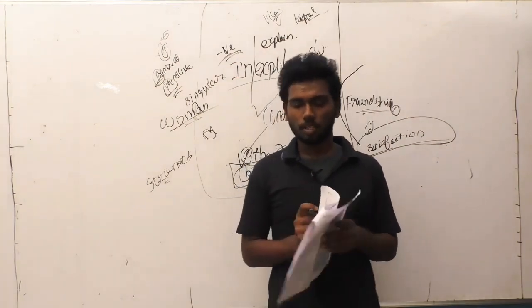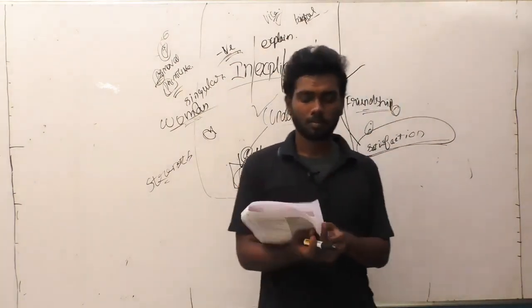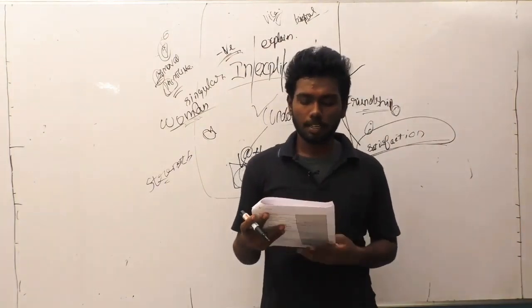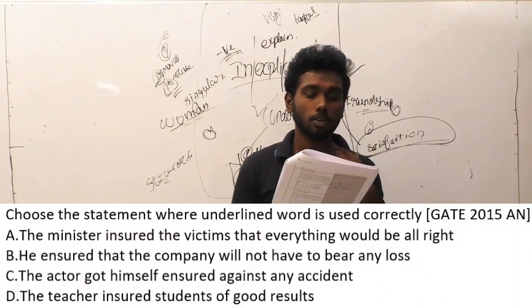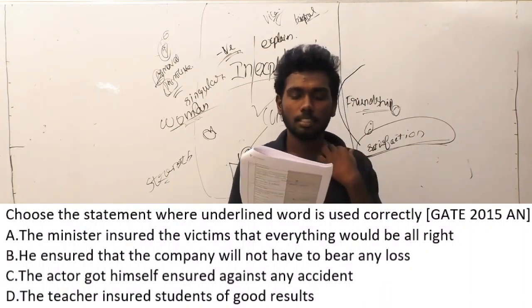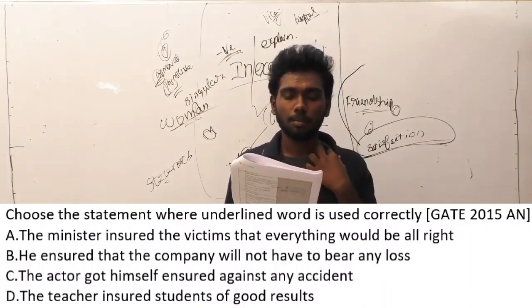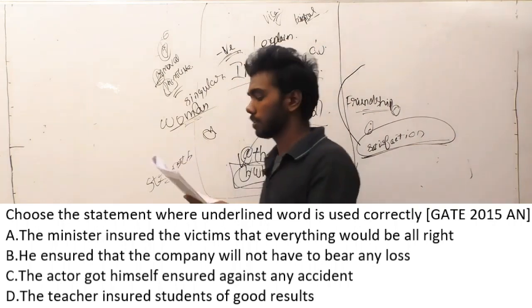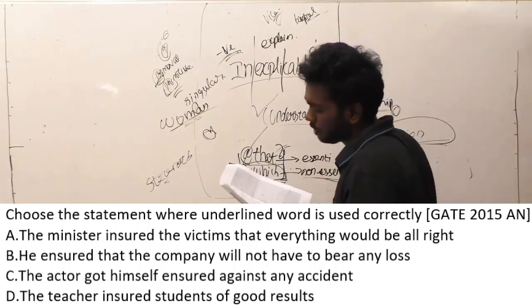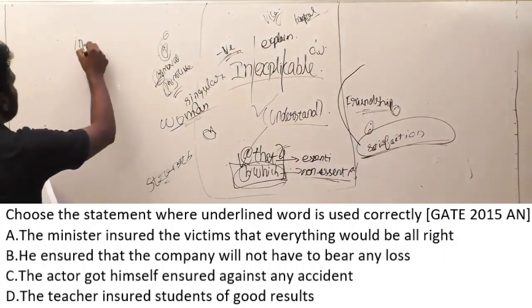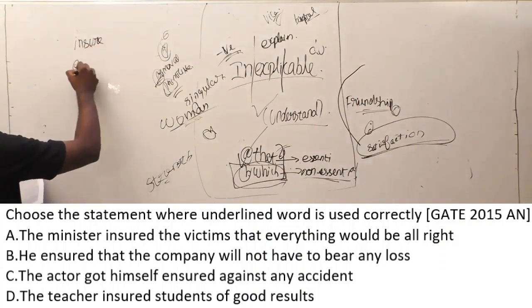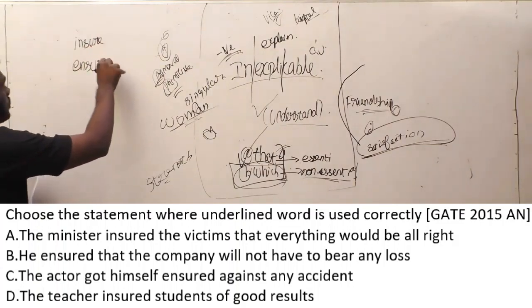So let us move on to the next question. Choose the statement where the underlined word is used correctly. The minister ensured the victims that everything would be alright. So you have to know the meaning of insure. If you know the meaning of insure and ensure, you can solve this question very easily.